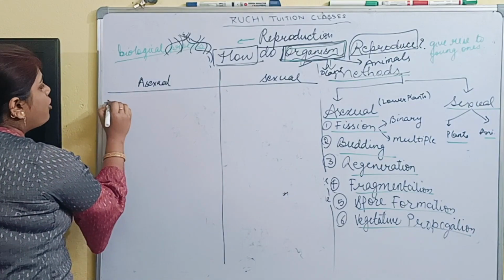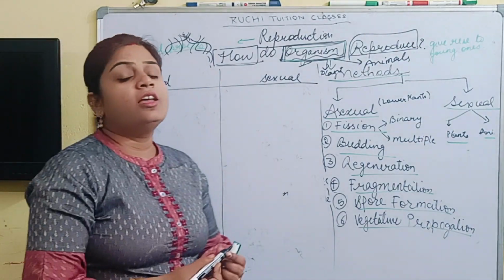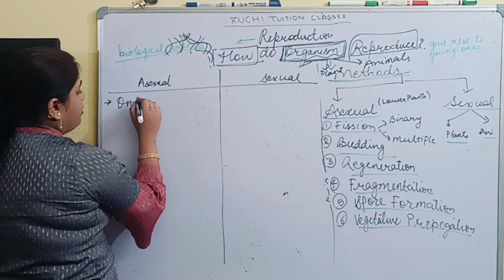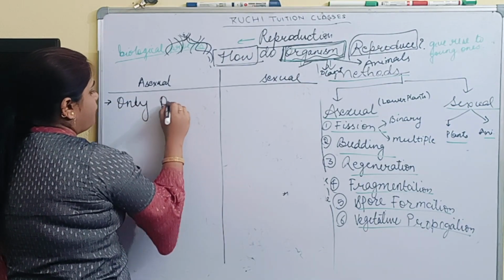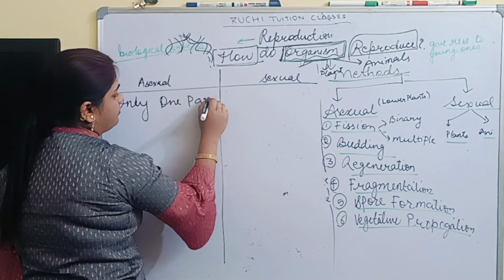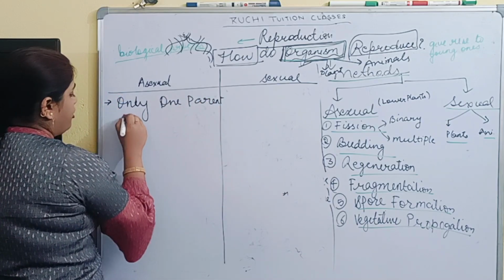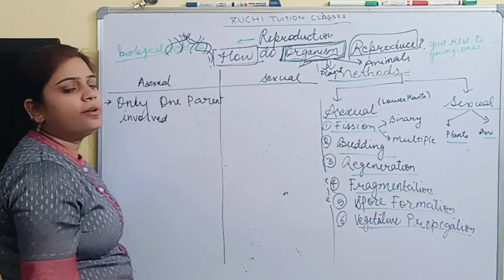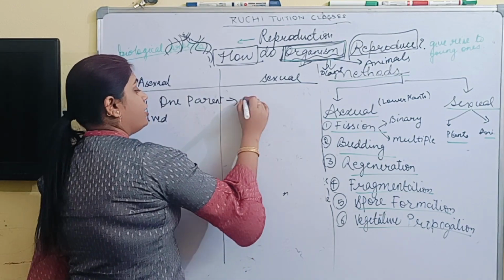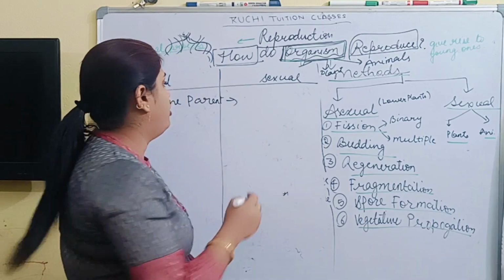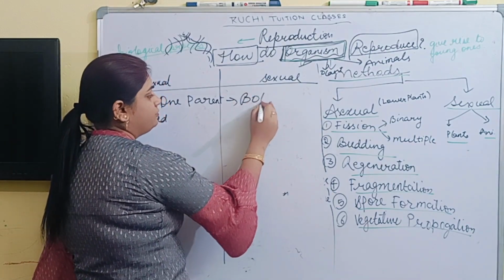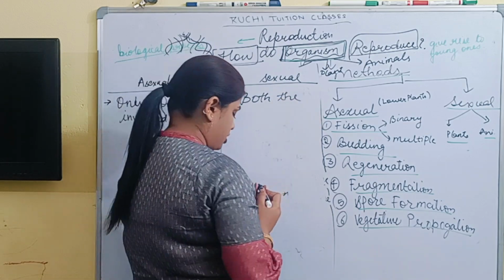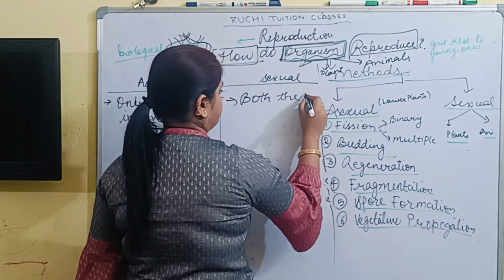So in the asexual mode of reproduction, there is only one parent involved. In sexual reproduction, both the parents are involved. Means male and female both are necessary for sexual reproduction.